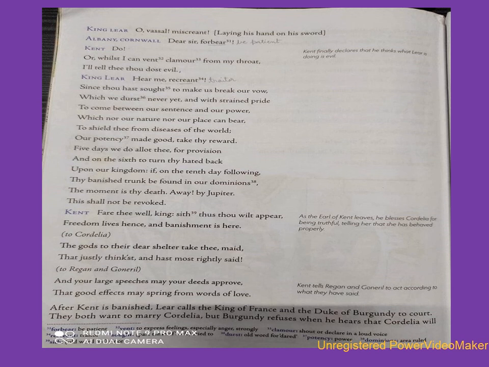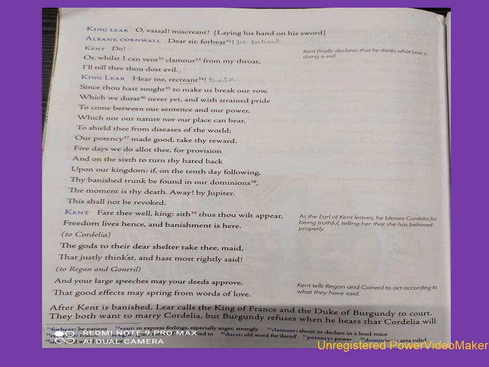If the day after you are found in my kingdom, you will be killed. I swear by Jupiter, I will never revoke this punishment. So he's saying that by Jupiter, this punishment which I have given to banish you from my kingdom, I will never revoke.